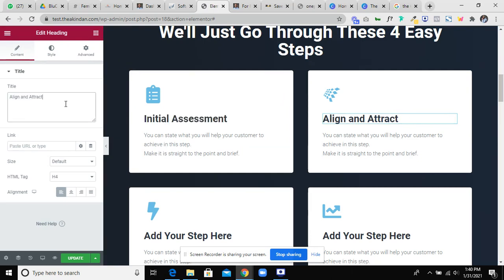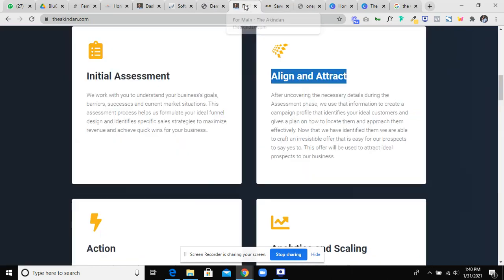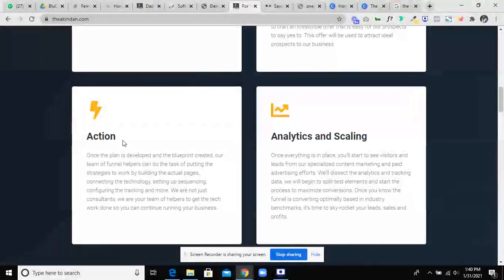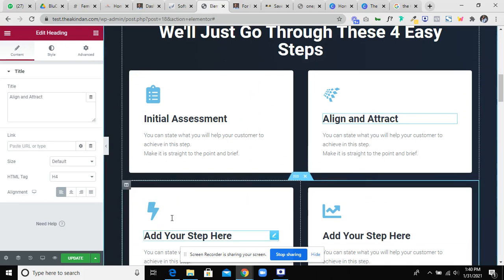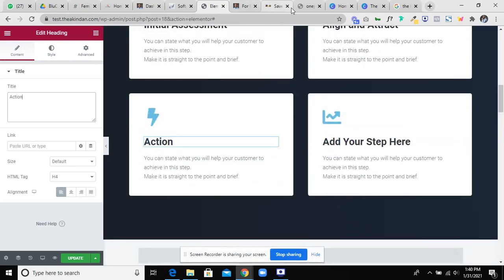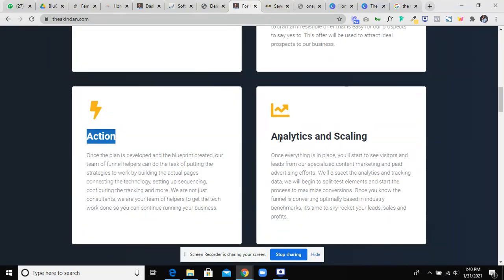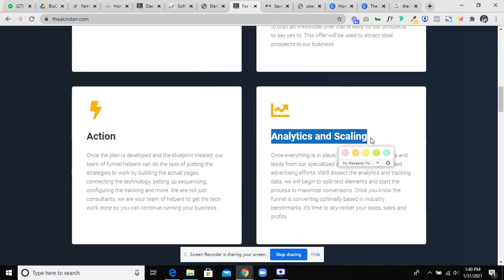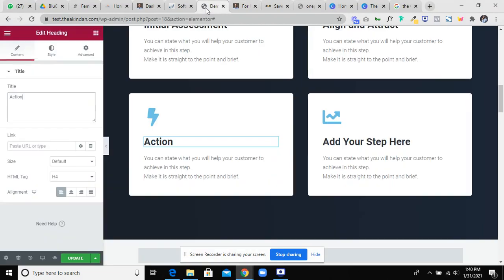Have them somewhere on your system that you can copy and paste, maybe in a Google Doc, and then you can just copy and paste. Copy this one, copy.